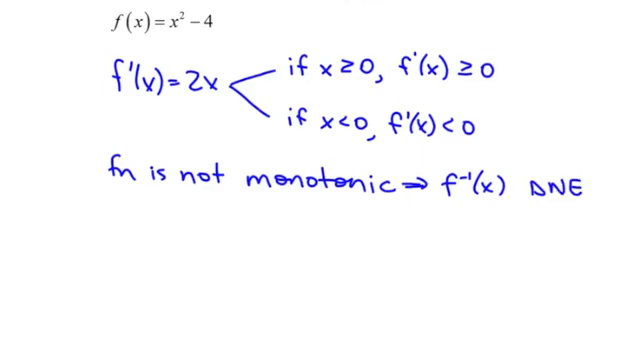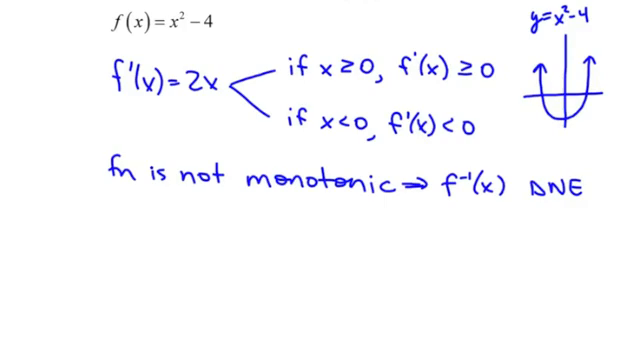And I'm guessing that you knew this. I'm hoping, crossing my fingers, that you knew this already from algebra. If we look at what this function looks like, y equals x squared minus 4, it looks something like a parabola, like this, with the vertex at the point (0, -4). And it doesn't pass the horizontal line test. So we already knew going in, hopefully, from algebra, that this doesn't have an inverse. But now we just showed it with the derivative test. So the function is not monotonic. It does not have an inverse.